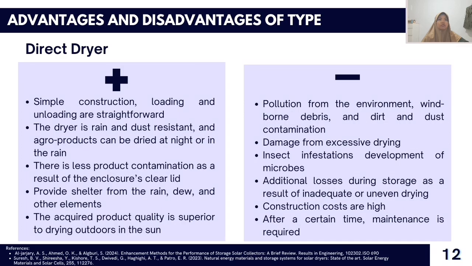And then the disadvantages: the direct dryer allows pollution from the environment, windborne debris and dirt and dust contamination, damage from excessive drying, insect infestations, development of microbes, and additional losses during storage as a result of inadequate or uneven drying.